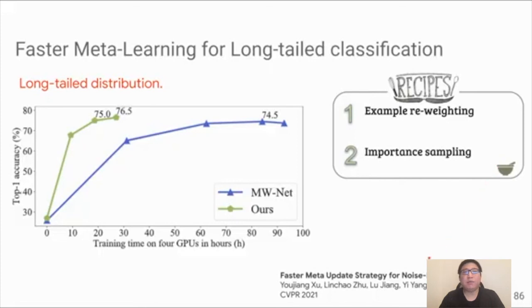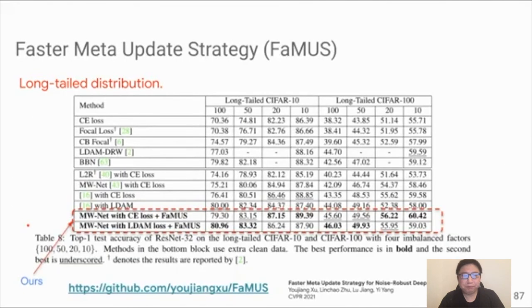First, we get a 3 times speedup, as shown in this figure, where the x-axis represents the training time, comparing our model with one of the best meta-learning models, and the y-axis represents the top-one accuracy on CIFAR. And we see that our method is at least 3 times faster than the current best meta-learning model. And then we compare our method with very recent methods on this long-tail distribution classification task on CIFAR-10 and CIFAR-100. Here it's very hard to read this giant table, but the take-home message is that we get a very competitive performance compared to the recent algorithms dealing with the long-tail distribution.